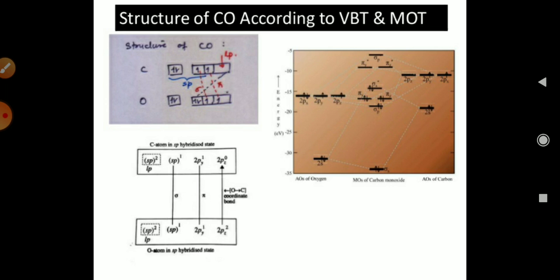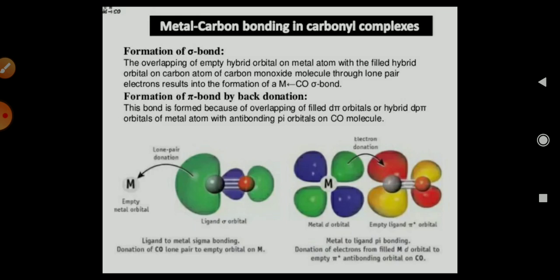In this other diagram you can see the AOs of oxygen and AOs of carbon, and they will make the MOs of carbon monoxide. So this is the structure of a carbonyl ligand.